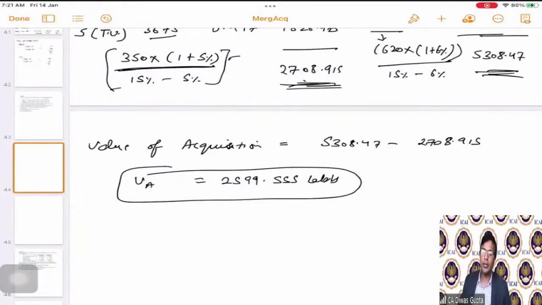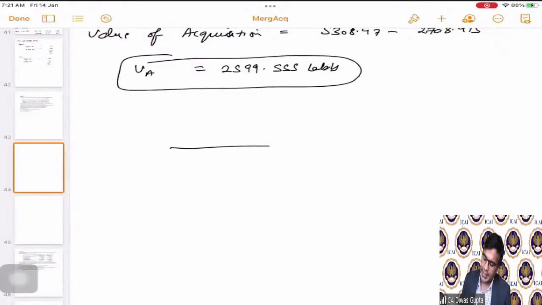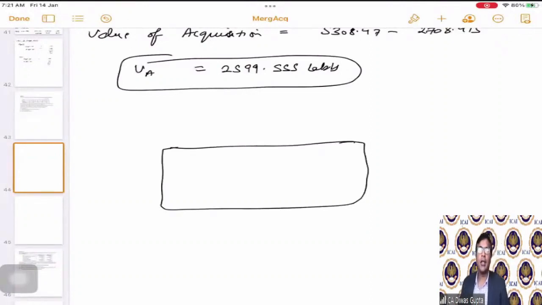Now, first of all, after, let's say, the merger, this is, let's say, the total shareholding. For example, the box represents the total shareholding. The shareholders of Yes Limited represents this shaded box, for example.